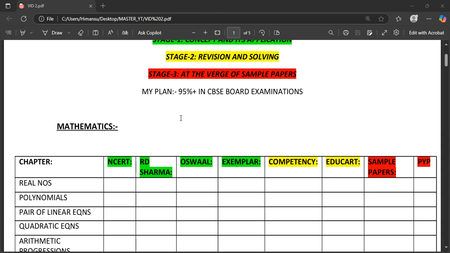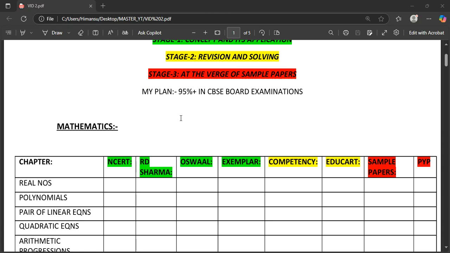I had also followed the Oswal book, and it is actually a great book because you get all of those important questions there. But if you want to drop any book, if you can't do all four books in stage one, you can drop Oswal. Then Exemplar is actually very important. You have to do Exemplar right now, and also after some months you have to do it again. NCERT and Exemplar of maths, I'm telling you.